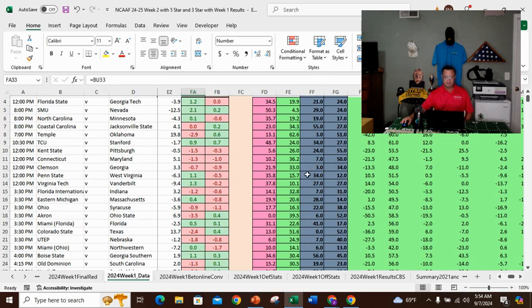Penn State, West Virginia, my system picked that dead on. Virginia Tech, they have a lot of returning starters, and a lot of people are talking them up. You can't lose to Vandy your first game. I know it was a close game. You still can't lose to Vandy. I know it went to overtime.